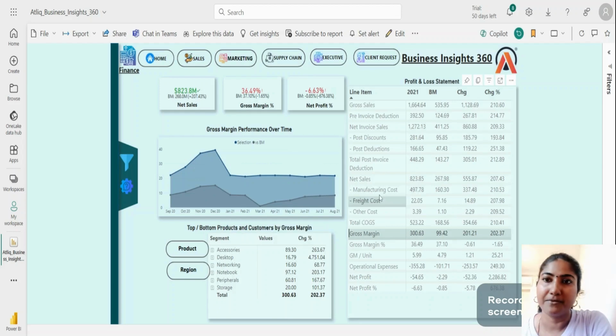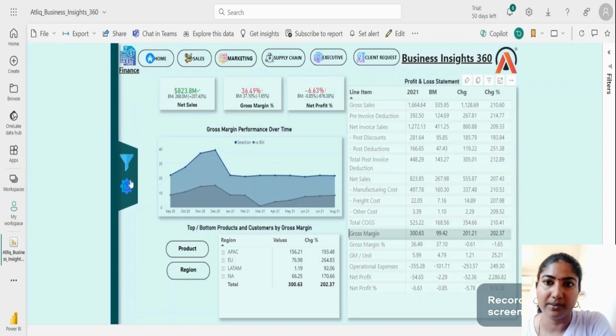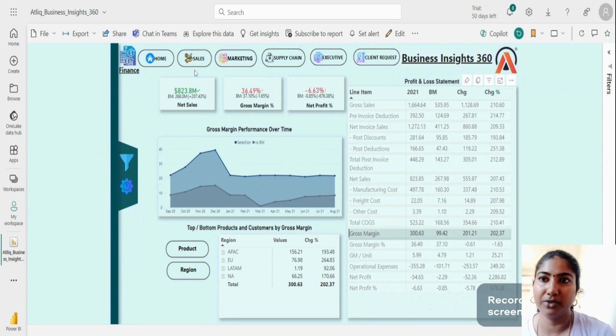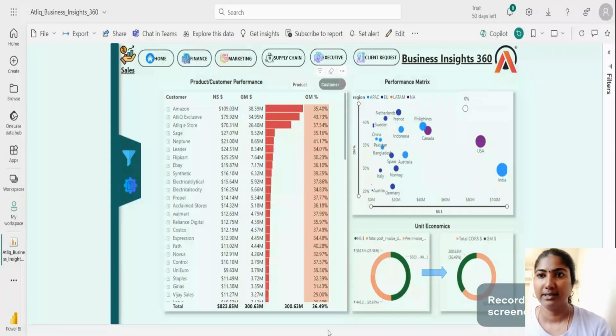Okay, so this is the filter pane, and then I have created settings for finding support, another pane for support. And the next one is here, I have created page navigation. I have created these exclusive buttons for the remaining pages. So let's go on to the sales page. Okay, this is the sales view.